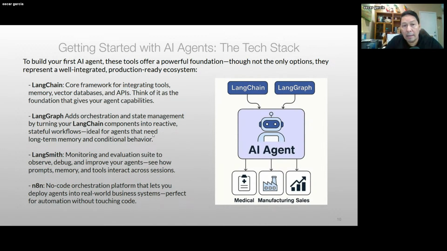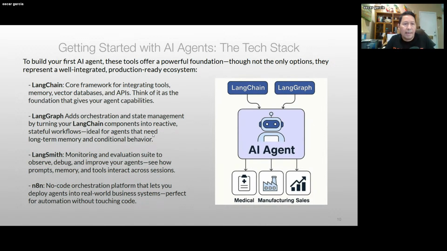It also provides support for integrating with tools, supporting memory, using vector databases, and using APIs. So if, for example, I wanted to integrate directly with Gemini or OpenAI, the amount of code I would have to write to create all these integration points is huge. And that's not where I want to focus, right? I want to focus on building an agent and giving that agent an identity, right? And I want to have that focus.